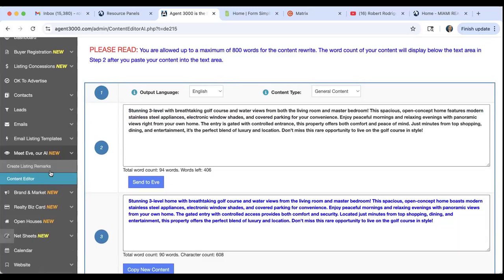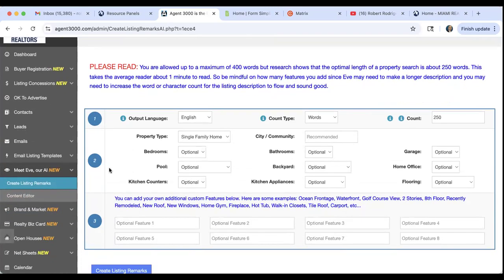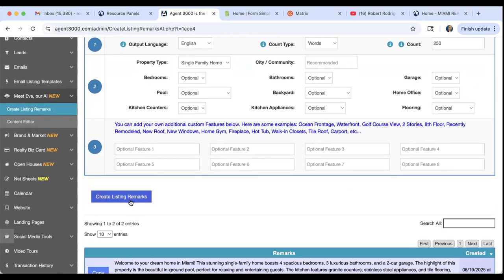Also, guys, for remarks itself, you can create. So if you're having writer's block and you just don't know what else to write on the remarks, you can go to create listing remarks. And based on all the information for that particular listing, you can create listing remarks.